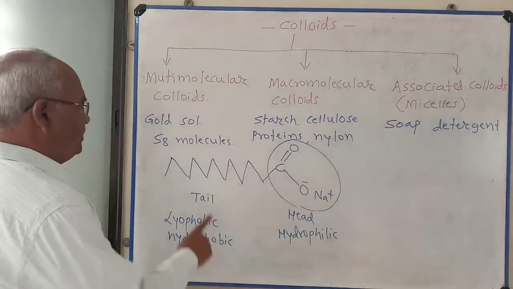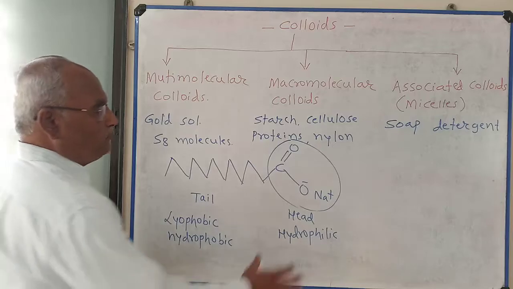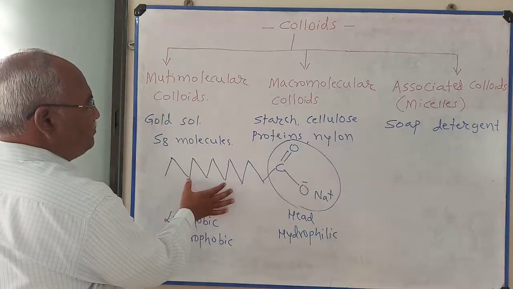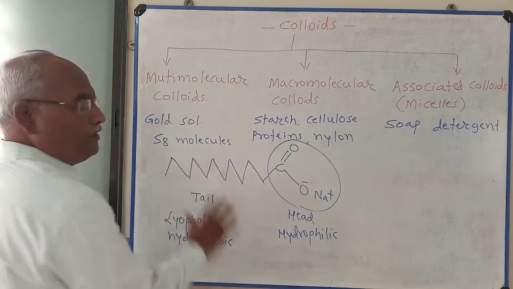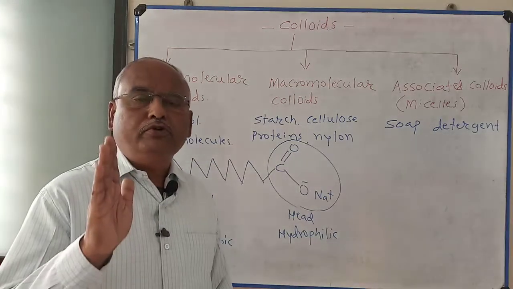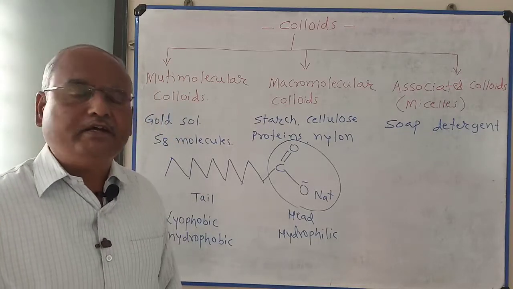So this is the tail of the soap molecule, and this is the head of the soap molecule. This represents the aliphatic chain. Soaps are sodium salts of higher fatty acids.